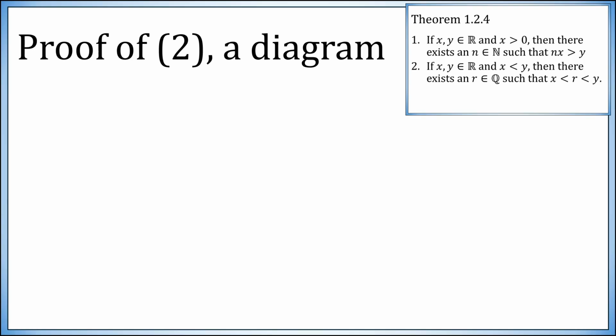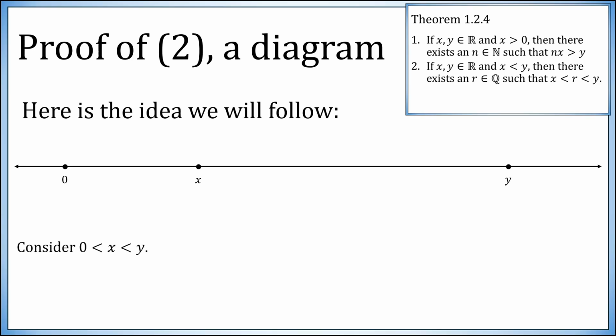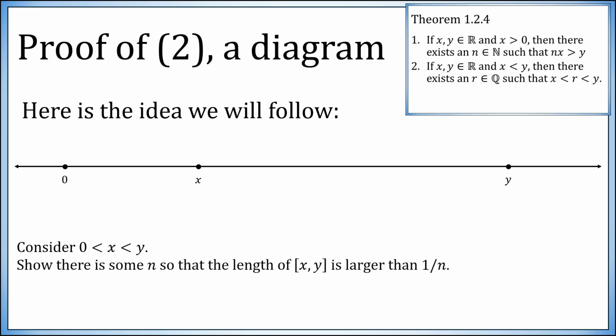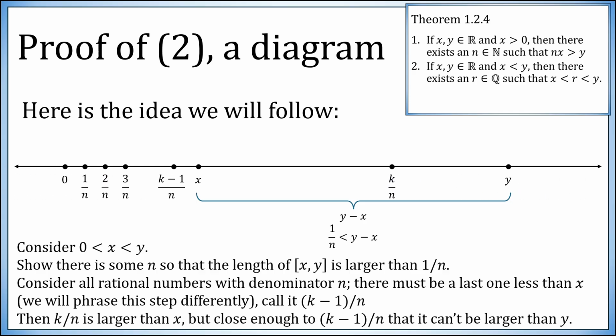So let's make the following diagram. Suppose 0 is less than x is less than y. So here they are on the real number line, 0, then x, then y. What we want to do is show there is some n so that the length of the interval from x to y is bigger than 1 over n. So whatever that distance is of y minus x, we want it to be larger than 1 over n. Now we'll consider all possible rational numbers that have denominator n, 1 over n, 2 over n, 3 over n, and so forth. We'll show that at least one of them has to land in this interval.